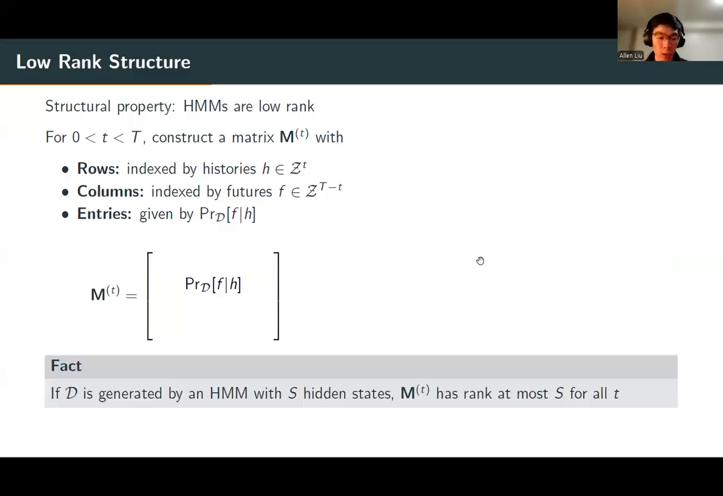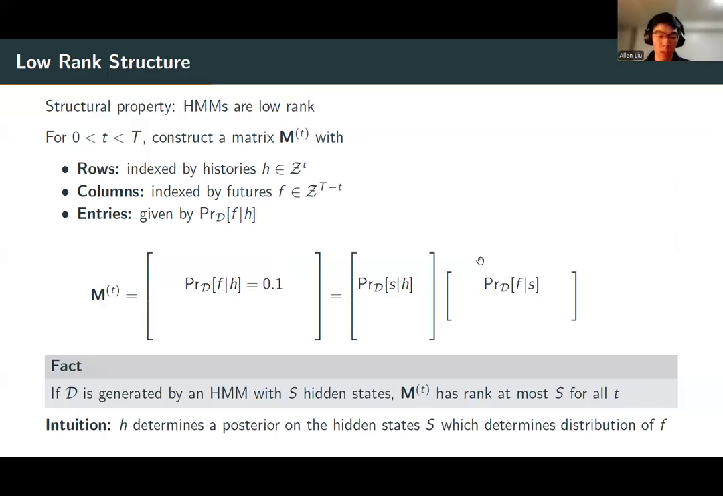And so the main structural property is the following. If the distribution D is generated by an HMM with, say, S hidden states, then this matrix M has rank at most S for all possible prefix lengths t. And to see why this is true, the intuition is the following. Basically, the history H determines a posterior distribution over the space of hidden states S, which then exactly determines the distribution of the future F.